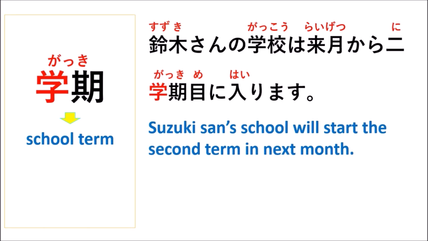Or if you want to create a sentence like 来月からは何学期目に入りますか? 来月からは何学期目に入りますか? Which means what is the term that your school will start in next month, right? What is the term that your school will start in next month?